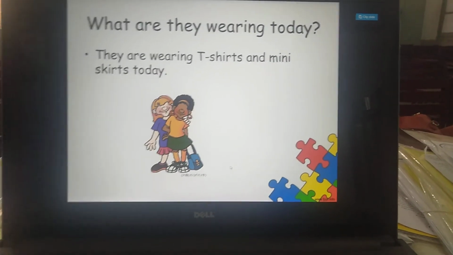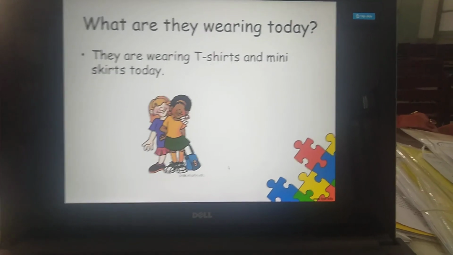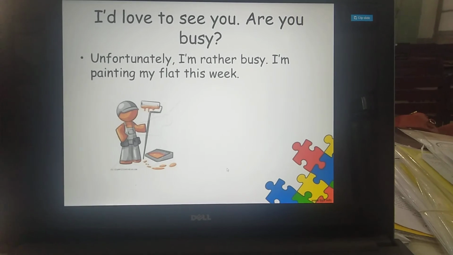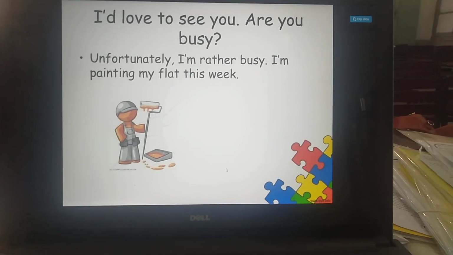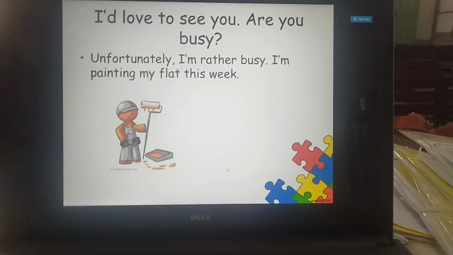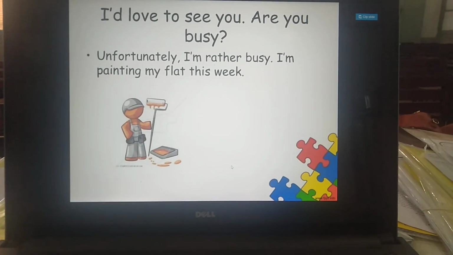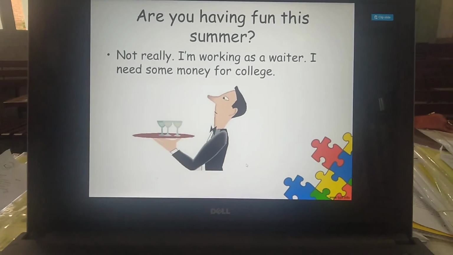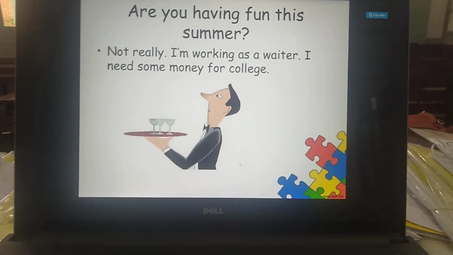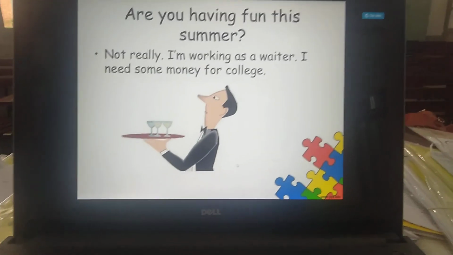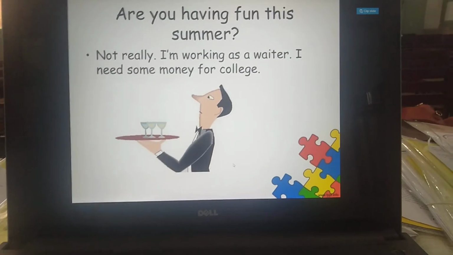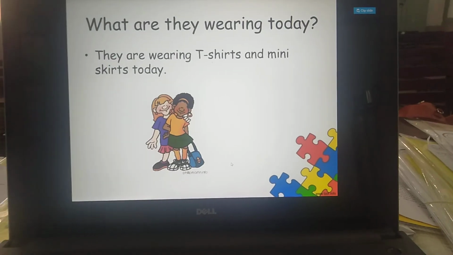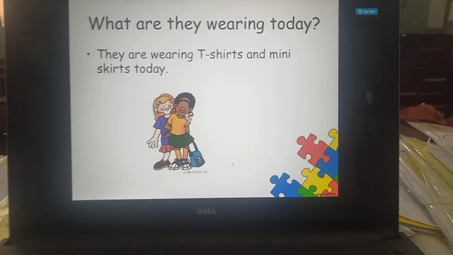Okay, now what are they wearing today? They are wearing t-shirts and mini skirts today. I would love to see you. Are you busy? Unfortunately, I am rather busy. I am painting my flat this week. Are you having fun this summer? Not really. I am working as a waiter. I need some money for college. So from these three examples: I am painting my flat this week, I am working as a waiter, and they are wearing t-shirts and mini skirts.